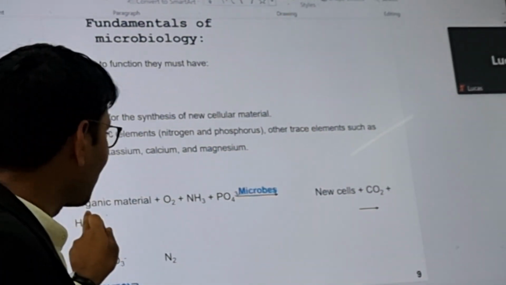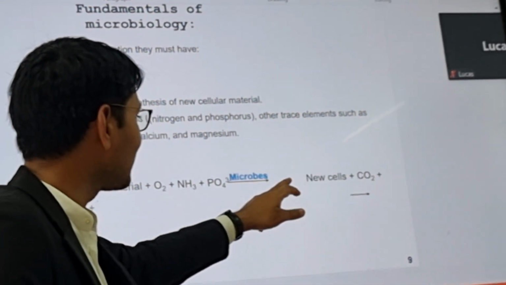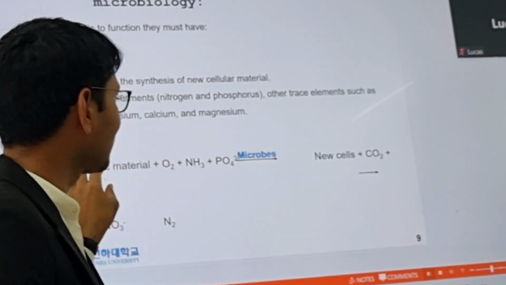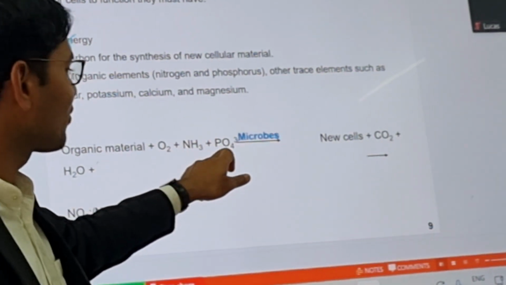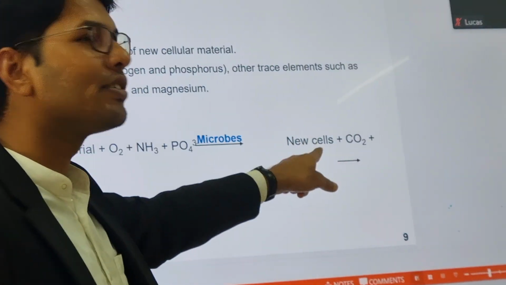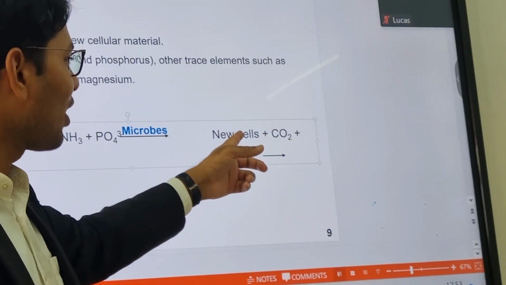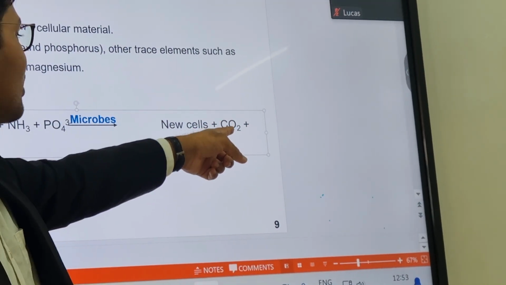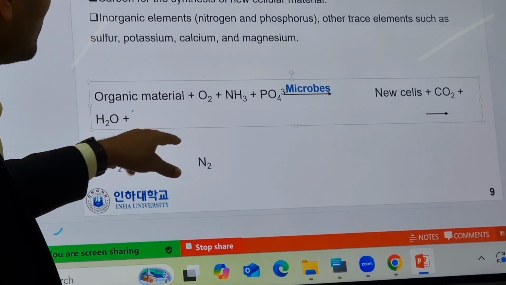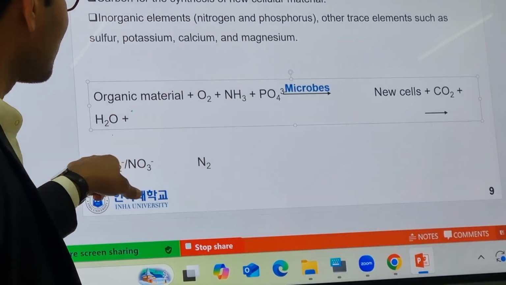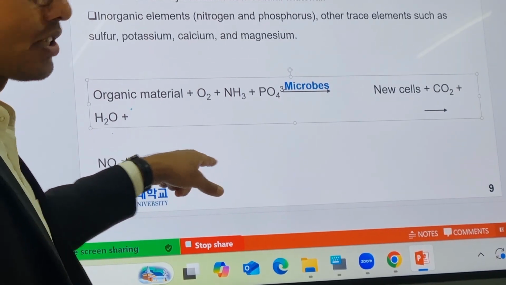So this is the synthesis reaction for the microbes. These are the equations. Organic material plus oxygen plus ammonia plus phosphate utilized by microbes gives new cells. So new bacterial biomass will develop, and then release CO2 and water. Okay, and then some microbes also utilize nitrate and nitrite and release nitrogen gases.